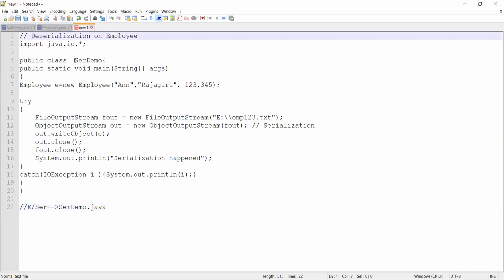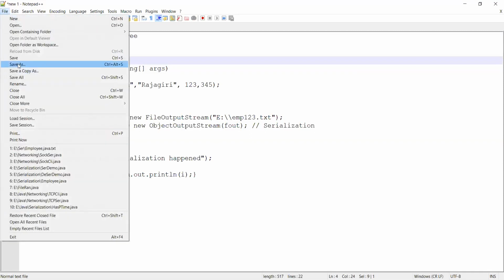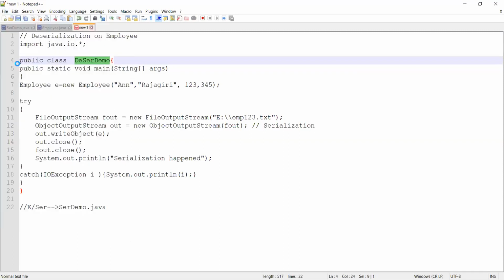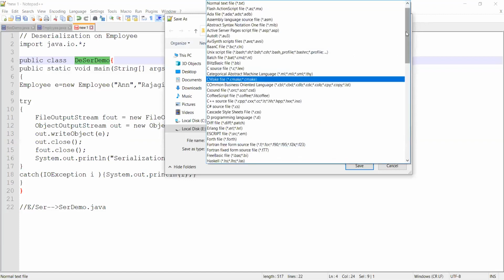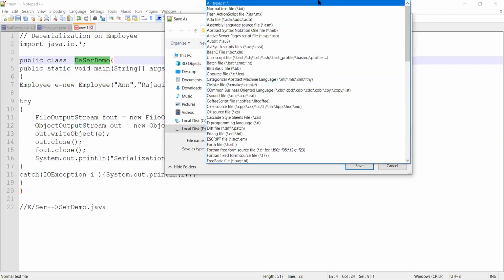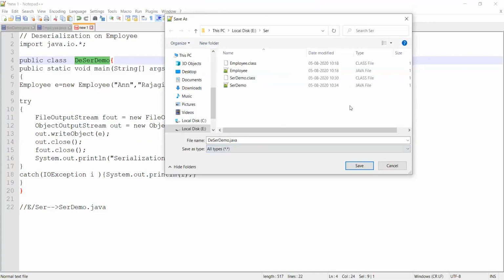Deserialization on employee. I'll just change my program name, DeserializationDemo, Control C. I'll just save my program.